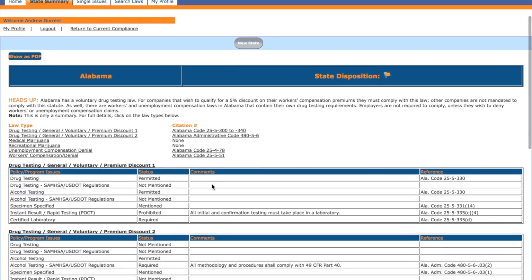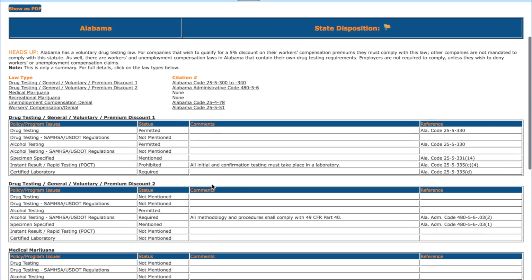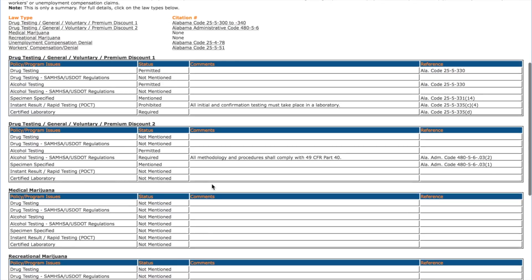These are the different law types in Alabama: drug testing, marijuana, and workers' and unemployment compensation. Scroll down the page to see a brief summary of each law type as it refers to drug testing, alcohol testing, and basic laboratory requirements. Or click on a law type to see the full details for a given law.